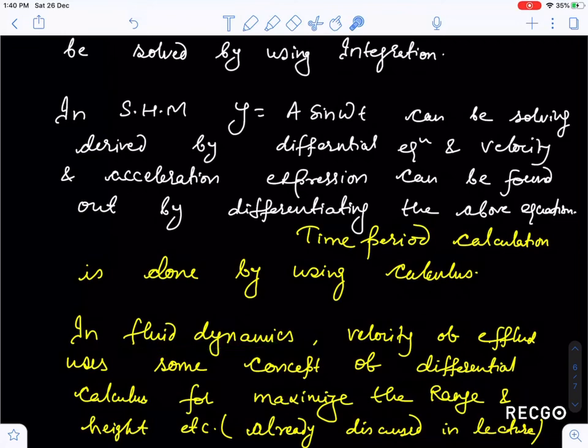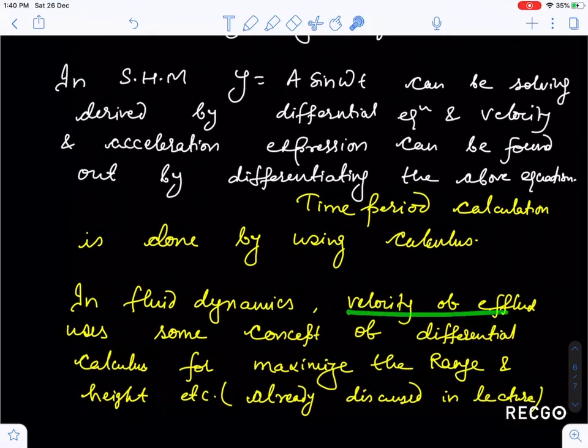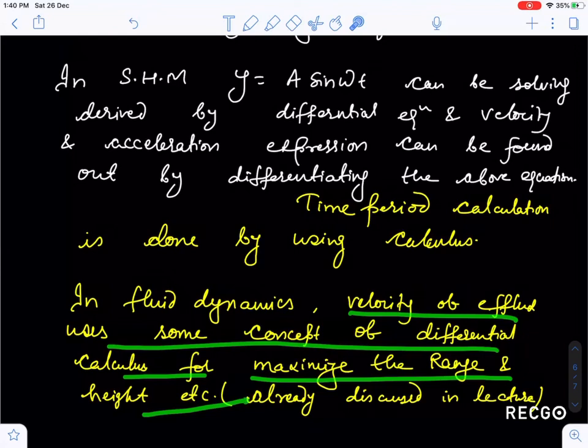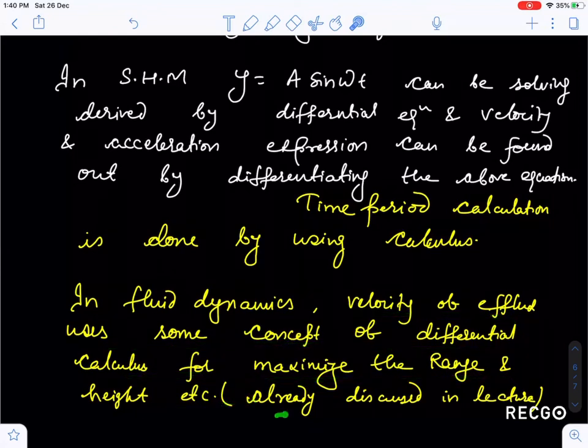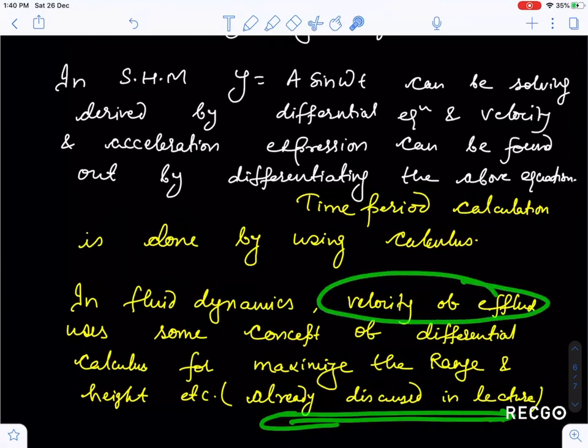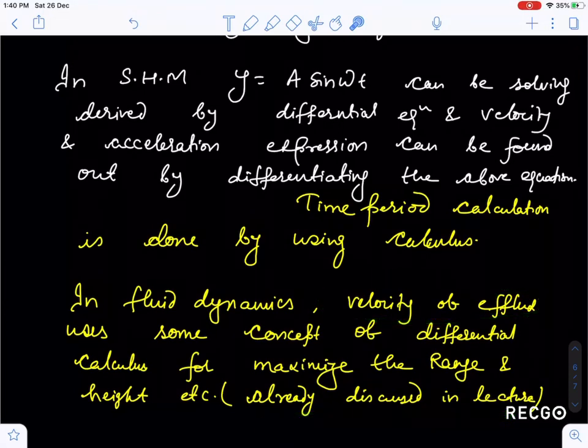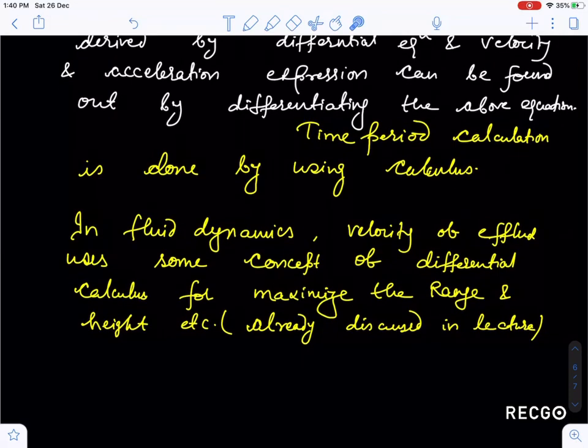In fluid mechanics or fluid dynamics especially, velocity of efflux can be calculated with the help of the integral calculus method, and it uses some concepts of differential calculus for maximizing the range and maximum height. Actually, guys, these things I have already discussed in my YouTube lecture, so you can see that velocity of efflux is one of the important concepts there also. So there are many more applications, guys, which we will discuss from time to time on this topic.